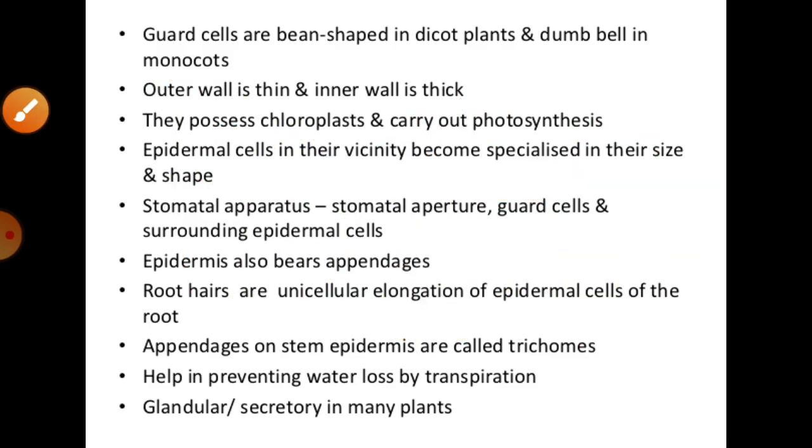If we talk about the distribution of stomata, there are different types, means how they can be differentiated in different places. Especially the apple type: on the basis of distribution, stomata present on the underside of the leaves are called the apple type of stomata. They are generally found in apple and mulberry plants. In the oat type, stomata are almost equal on both surfaces, means on the upper and lower surfaces both, as in maize and oat.